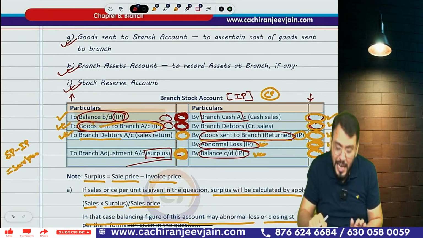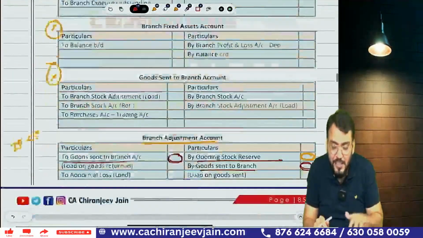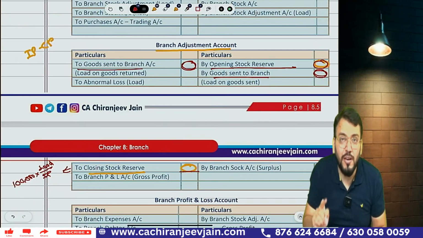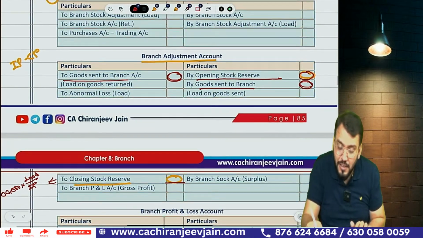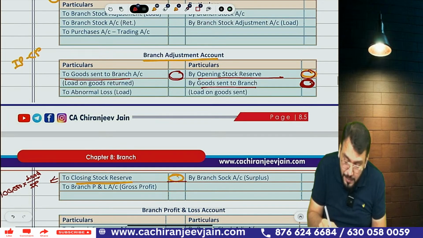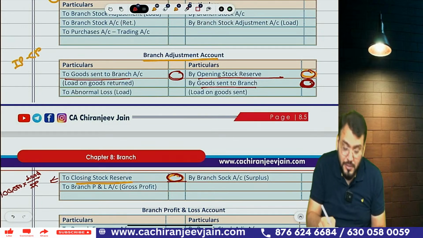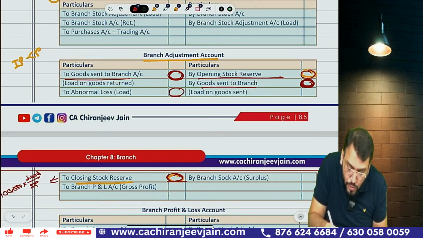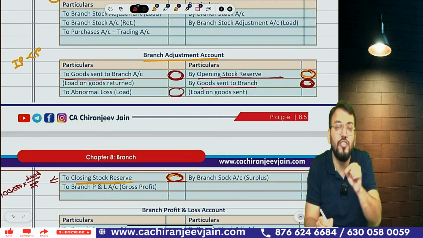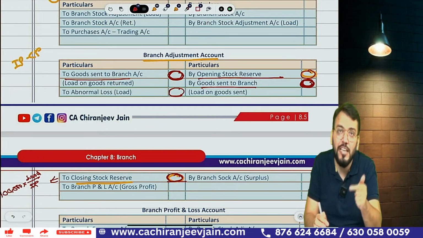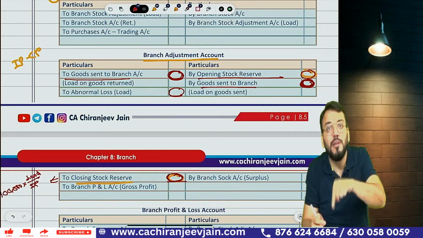the same thing we can do, and we need to write down in which account? Branch adjustment account. So this becomes opening stock reserve. Opening stock reserve means load in opening stock. Then goods sent to branch means this is load on goods sent. Then closing stock reserve means this is load on closing stock. Then it is load on goods returned, and then abnormal loss, whatever load in abnormal loss, that needs to be also eliminated. And then we'll add surplus, means whatever surplus you have calculated in branch stock account will be transferred to branch adjustment account.